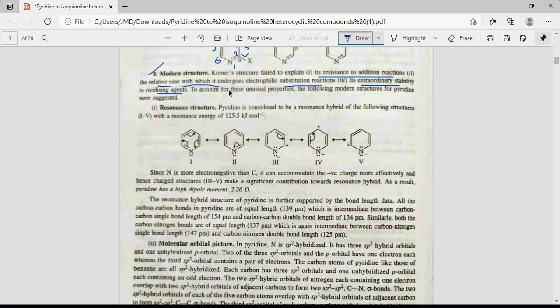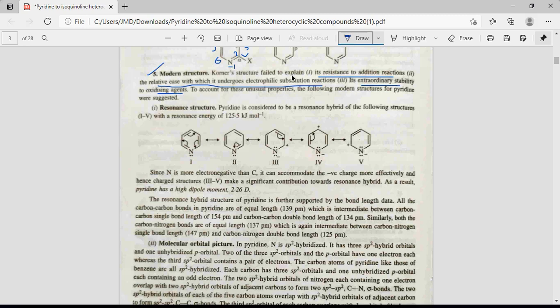So Kekulé suggested the structure, but he did not explain why it is resistant. It shows resistance to addition reaction, means it does not undergo addition reaction. Why it undergoes electrophilic substitution reaction, and why it is stable to the oxidizing agent.